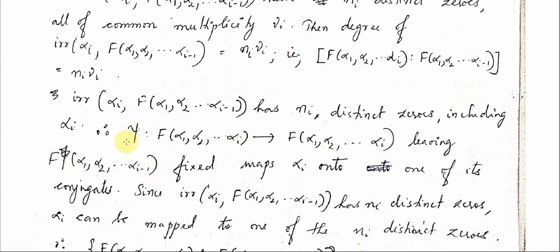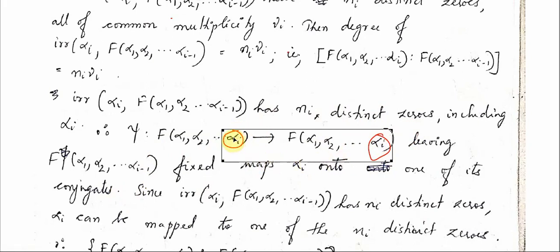Okay. So this psi, where will it map alpha I to? It will map alpha I to another alpha I, not the same alpha I; it maps alpha I onto one of its conjugates.